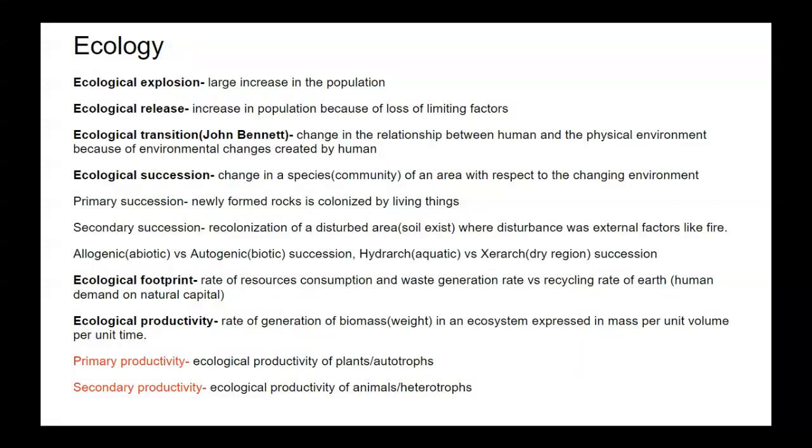Ecological productivity is the rate of generation of biomass or weight in an ecosystem, expressed in mass per unit volume per unit time. There are two types of ecological productivity. One is primary productivity, and the second one is secondary productivity. Primary productivity is the ecological productivity of plants or autotrophs. Secondary productivity is the ecological productivity of animals or heterotrophs.